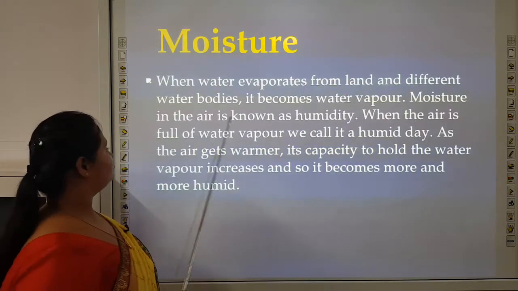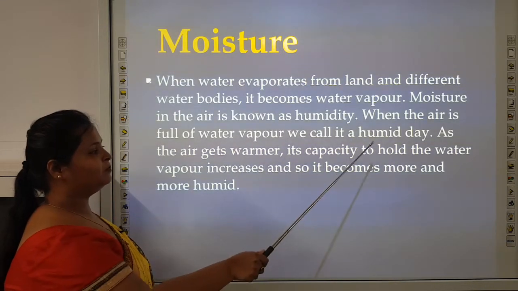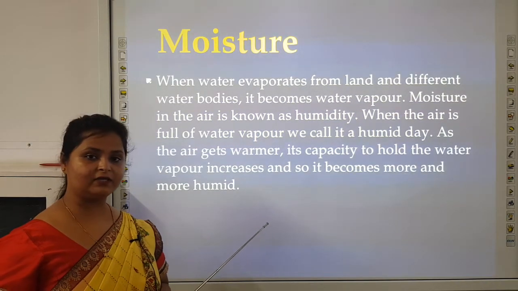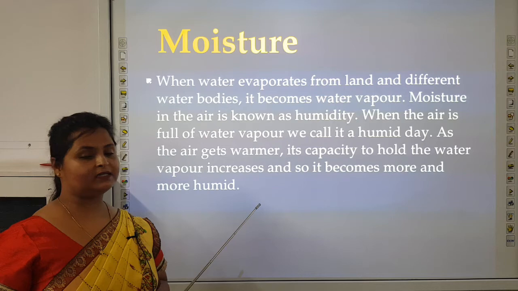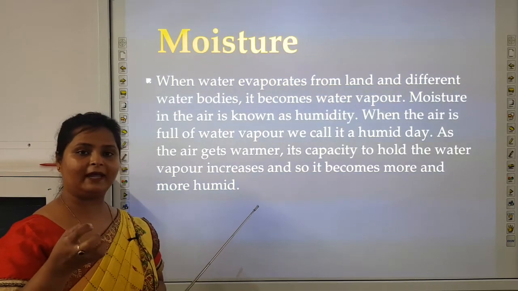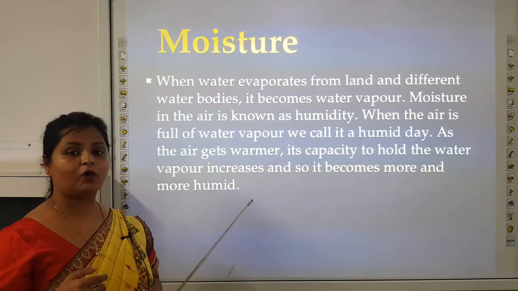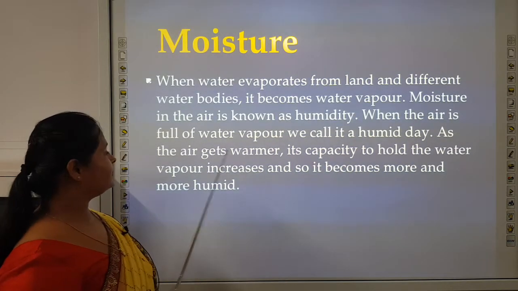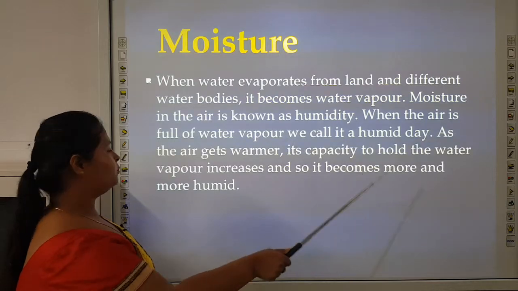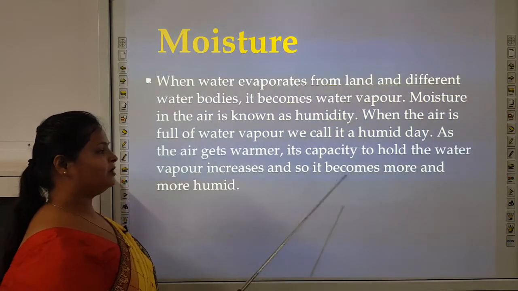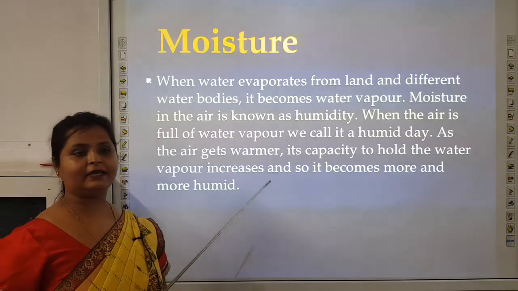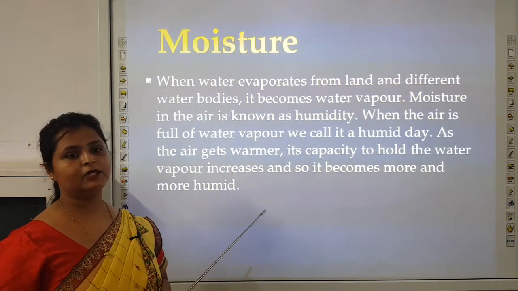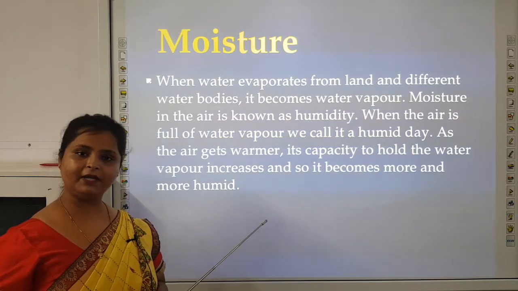When the air is full of water vapor, we call it a humid day, like presently the days are humid. Why? Because rainfall is there. Then the next day when the sun is there, the water gets evaporated and the air gets moisture in it, and this is termed humidity. As the air gets warmer, its capacity to hold water vapor increases, so it becomes more and more humid, like the weather nowadays, because rain is there, sun is there.